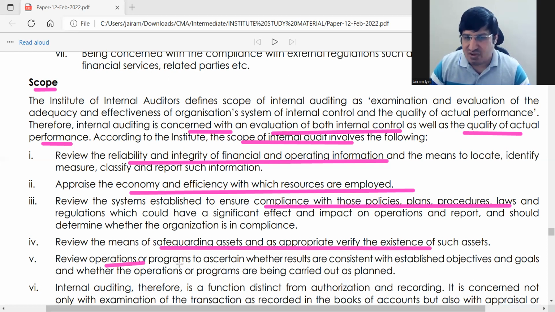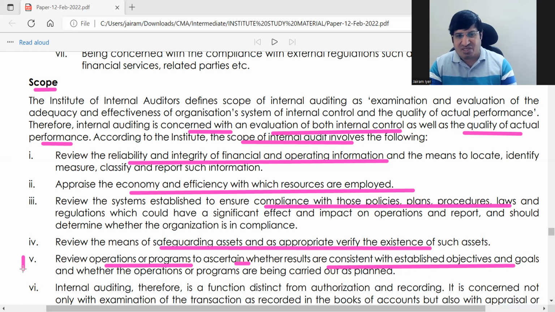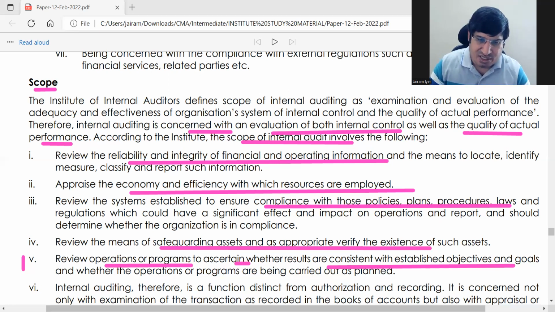Review operations or programs and ascertain whether results are consistent with established objectives or goals. So just make sure that the objectives are attained. इसको आप short में ऐसा बोल सकते हैं. Make sure that objectives are being attained.